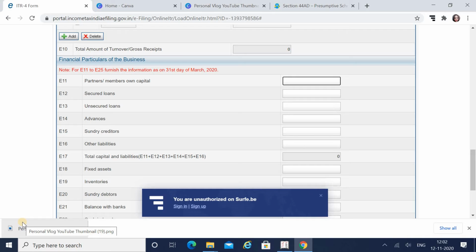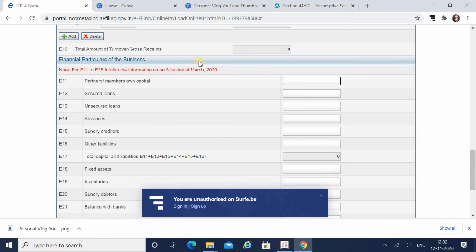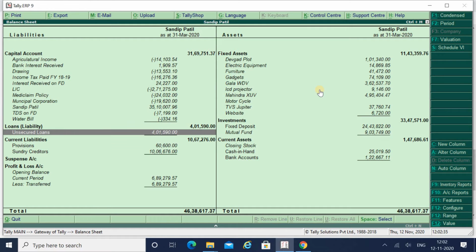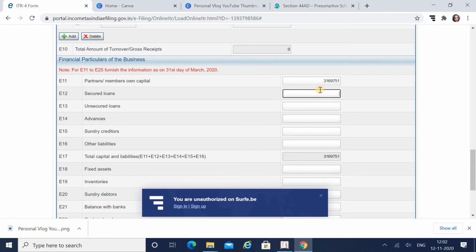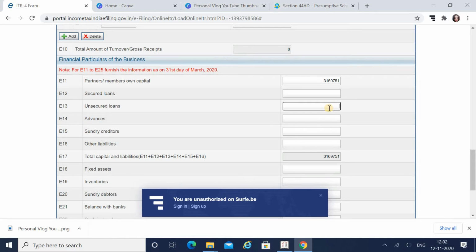Partners' or members' own capital is 31,69,751; you have to round it off to the nearest zero. Then secured loans: there is no secured loan over here. Unsecured loan: they have an unsecured loan of 4,01,590.